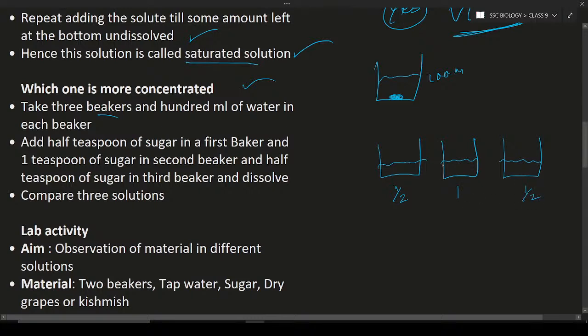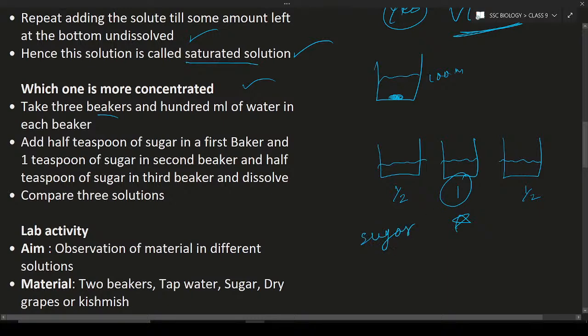Then dissolve it, and after dissolving, check which beaker is more concentrated. Obviously the second beaker containing 1 teaspoon of the sugar is more concentrated than the remaining 2. It means the concentration depends on the amount of the solute. So what is the solute here? Sugar.